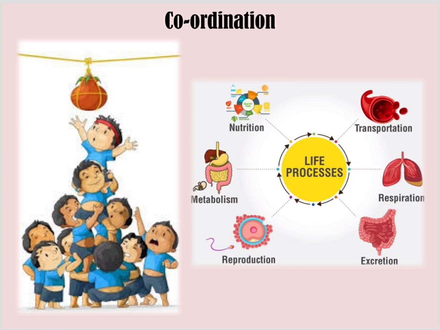For example, nutrition, digestion is taking place, circulation, transportation of blood is taking place, the process of respiration, breathing is going on, the process of excretion, the process of reproduction, the process of metabolism. All these different things are happening in the human body at any given time. But for these processes to be taking place in the human body, all these different organs which are part of these processes have to be healthy and have to be working with each other.